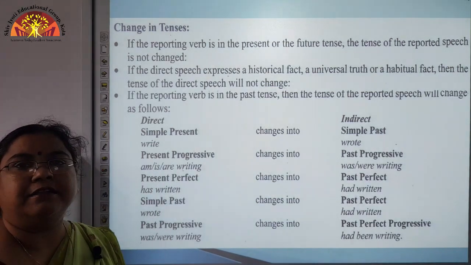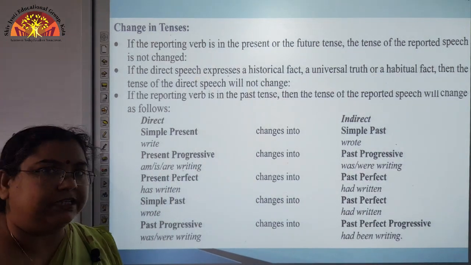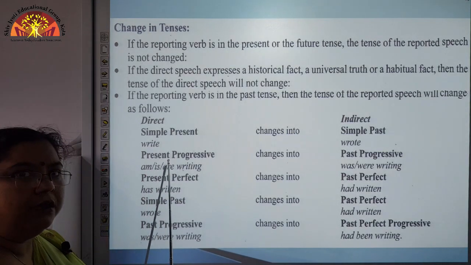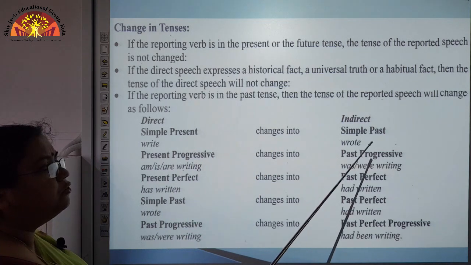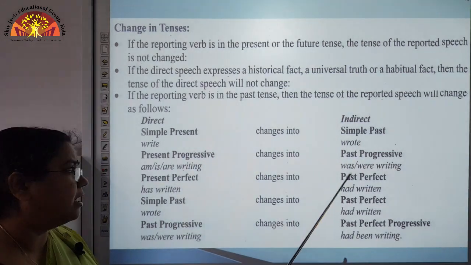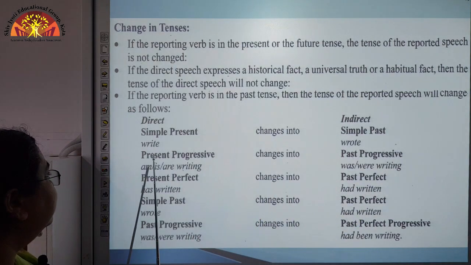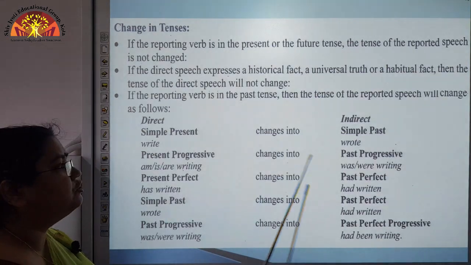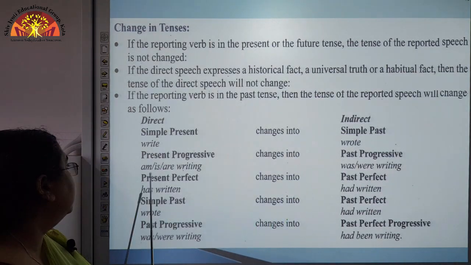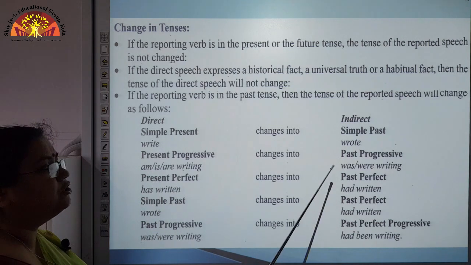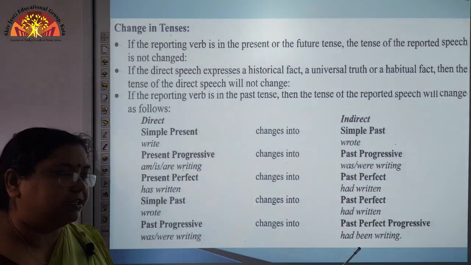'I write the letter.' So 'write' is the simple present tense form of the verb. It will change respectively to simple past tense. Okay, it will become 'wrote'. Similarly, present progressive, or we can say present continuous tense, will change to past continuous tense. Am, is, are writing will change to was, were writing.